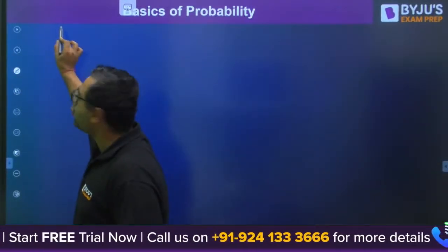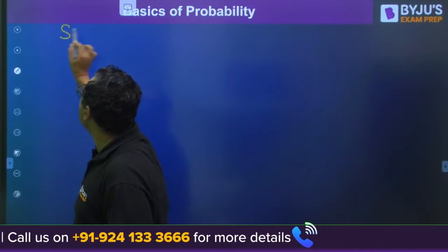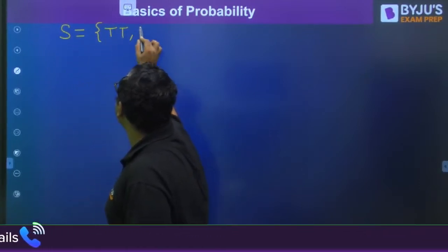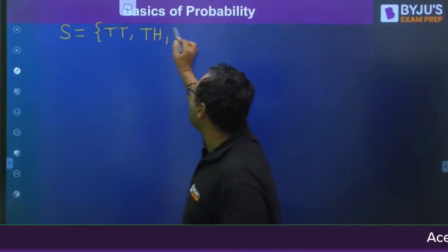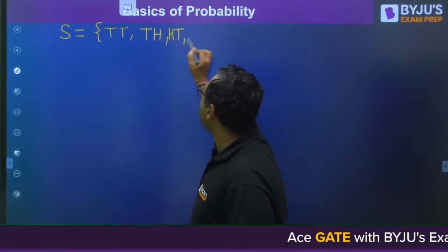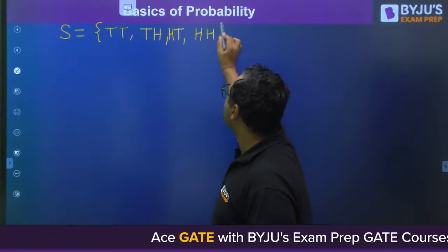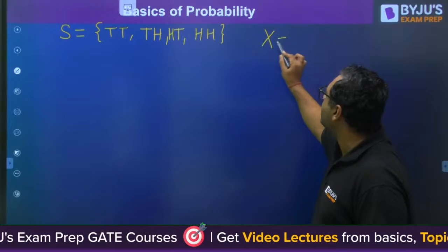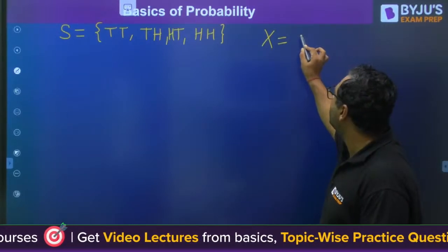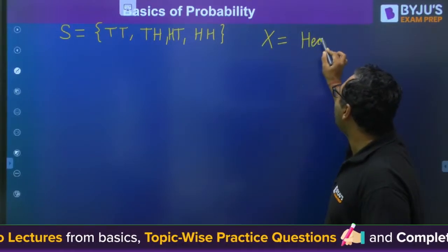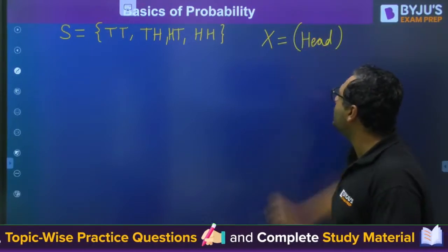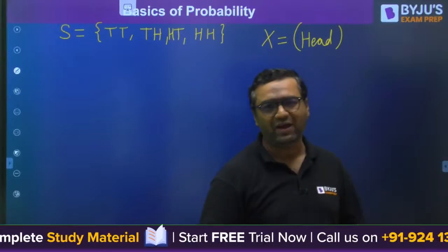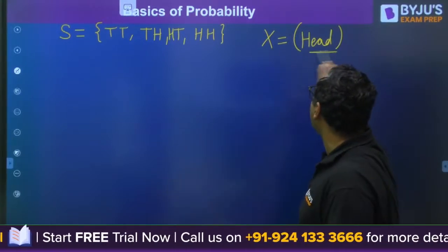Let us say we are going to toss two coins. So my dear, what will be the sample space for tossing two coins? We can get two tails. We can get one tail, one head. We can get head, tail, and we can get both heads. So these are the possibilities. And let us say, my dear, you are defining a random variable that you want head. So we are going to say that we want head. That is, we are going to define the random variable.